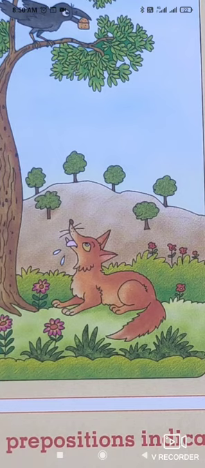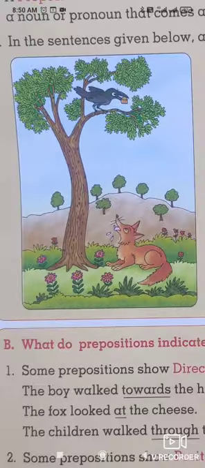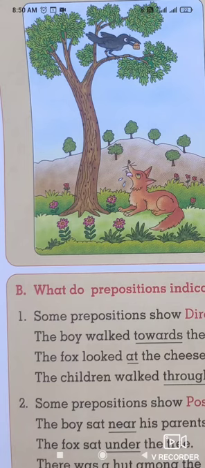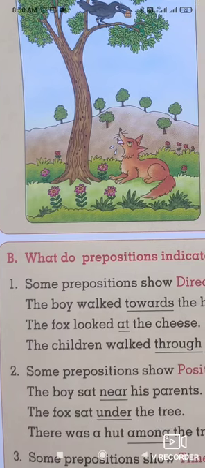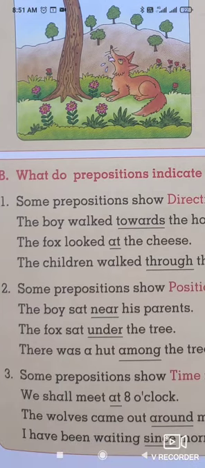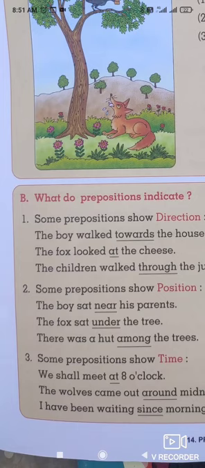Here the tree and the cheese are the nouns which come after the preposition. So we understand the sentences and prepositions through this picture. Picture is also considered as one of the languages, the language of pictures.